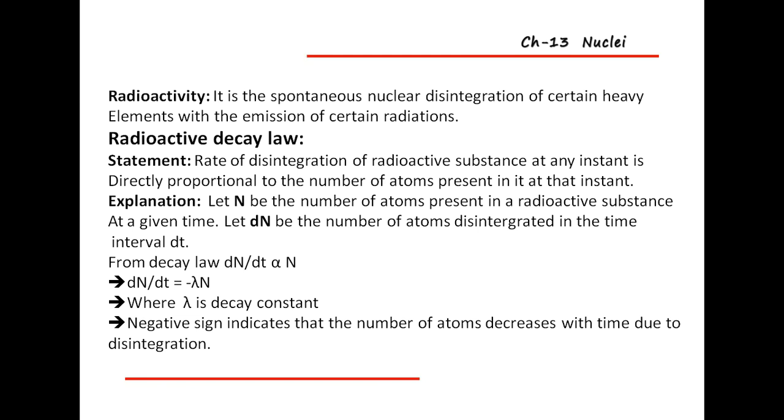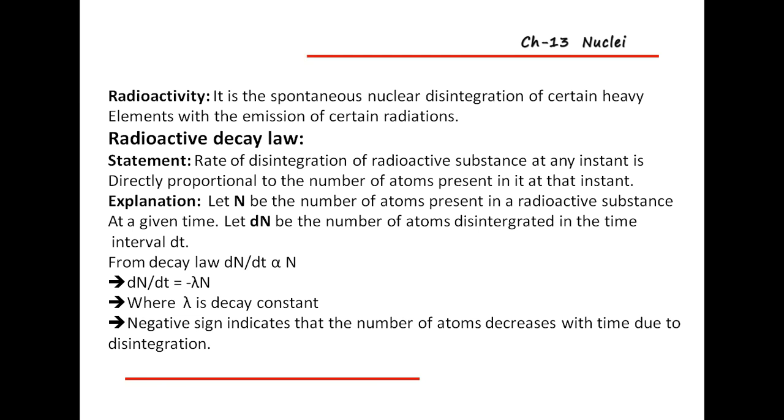According to the decay law, dN by dt is directly proportional to N. That is, dN is the number of atoms disintegrated in the time interval dt, and it is directly proportional to the number of atoms present in that substance, capital N.